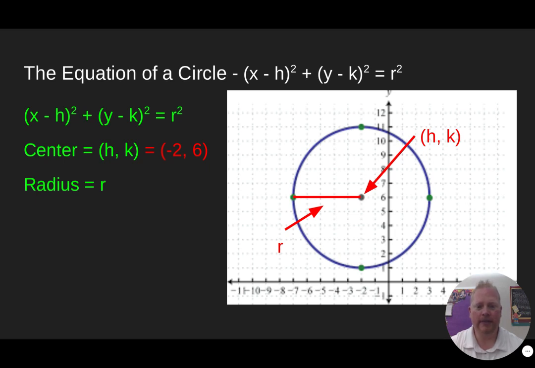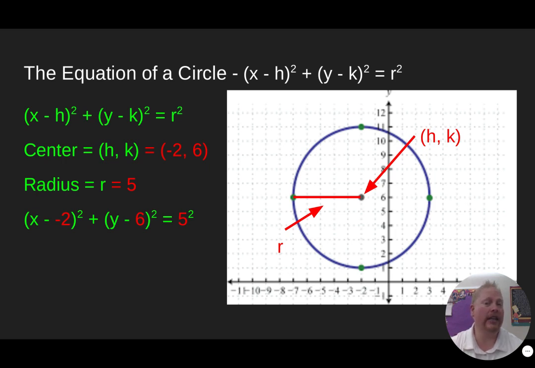So, for instance, on this particular graph, we see that the center is -2 and then up 6. So the center is (-2, 6). And then the radius looks like 1, 2, 3, 4, 5. Looks like the radius is 5. So now that we know the center and we know the radius, we can actually use that to write the equation of the circle. So since the x-coordinate is -2, I'm going to take that -2 and plug it in for h. And then I'm going to take that 6 and plug it in for k. So now I've got (x minus -2) squared plus (y minus 6) squared equals r squared. Now I can also take that 5 and plug it in for r.